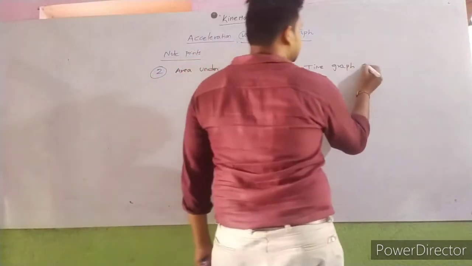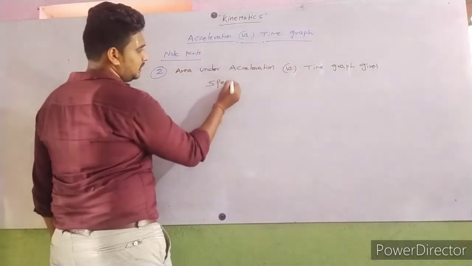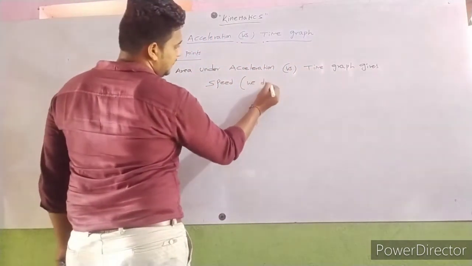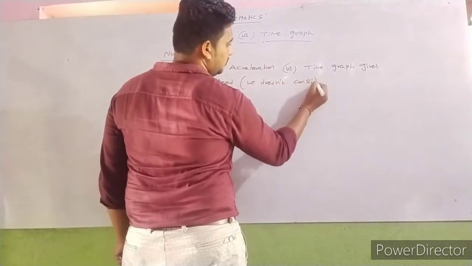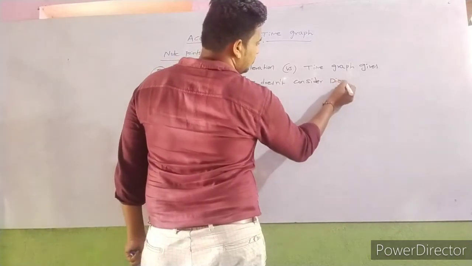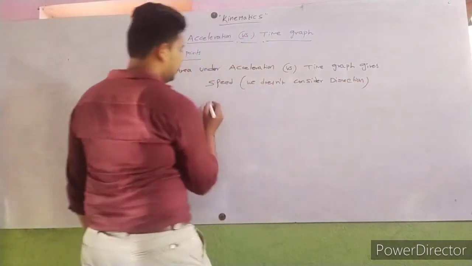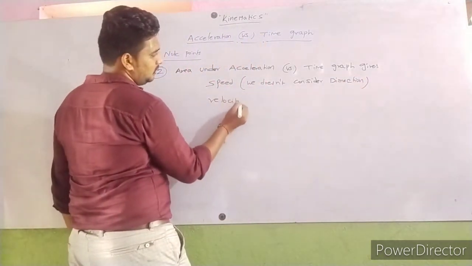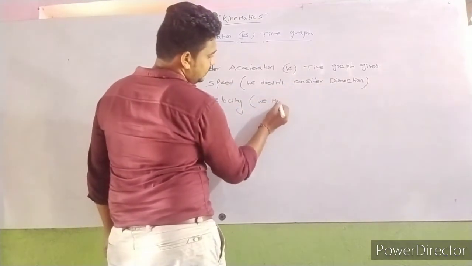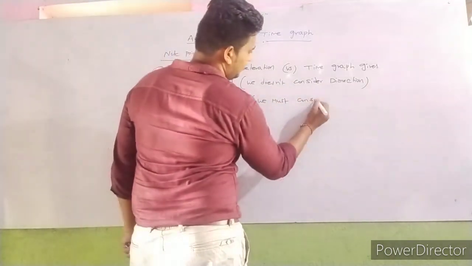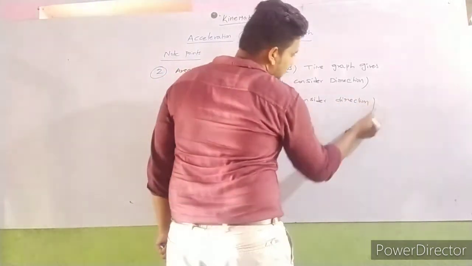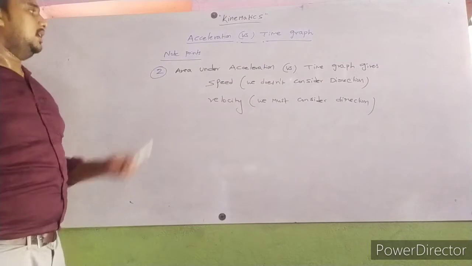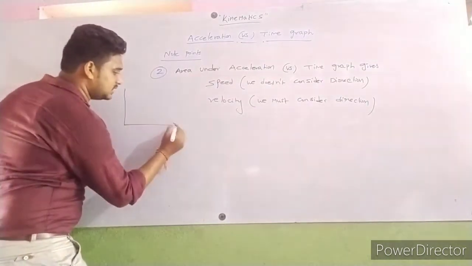Area under the acceleration versus time graph gives speed if we don't consider direction. Velocity, we must consider direction. So this is the area under acceleration versus time graph.